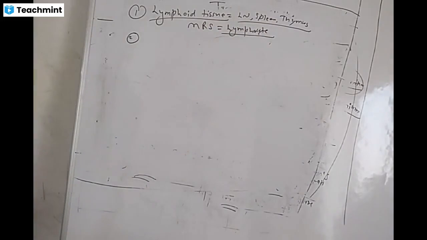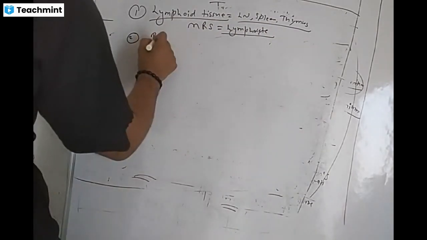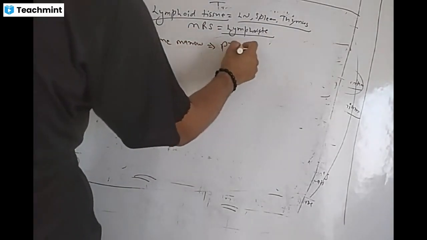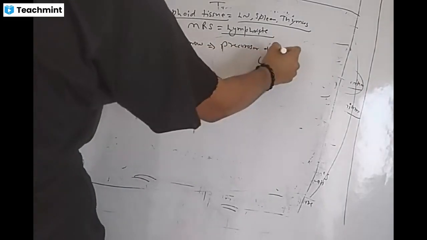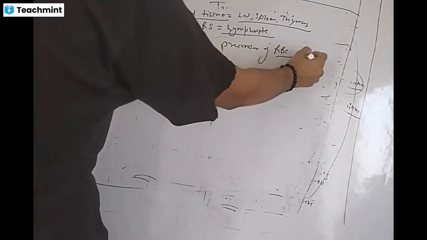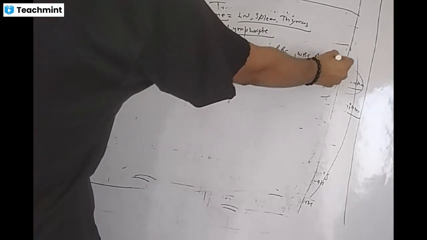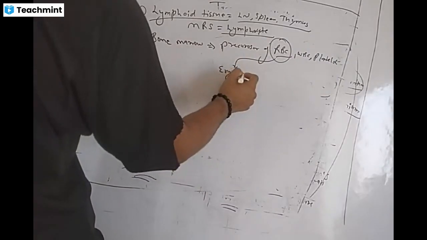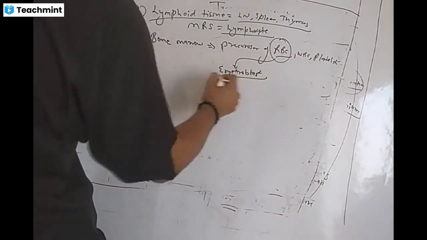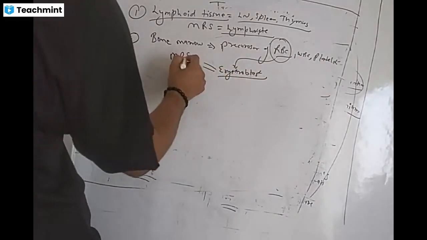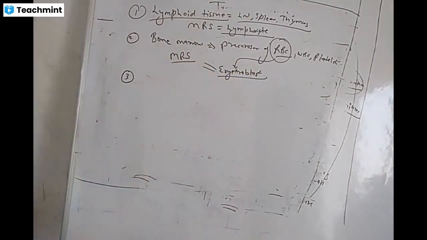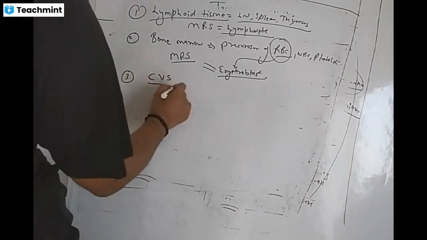Number two, if we go to bone marrow, we have some precursors. We have precursors of RBC, WBC and platelet. Out of these, the precursor of RBC, we call them erythroblast, they are more radiosensitive. Next organ, that is your cardiovascular system.